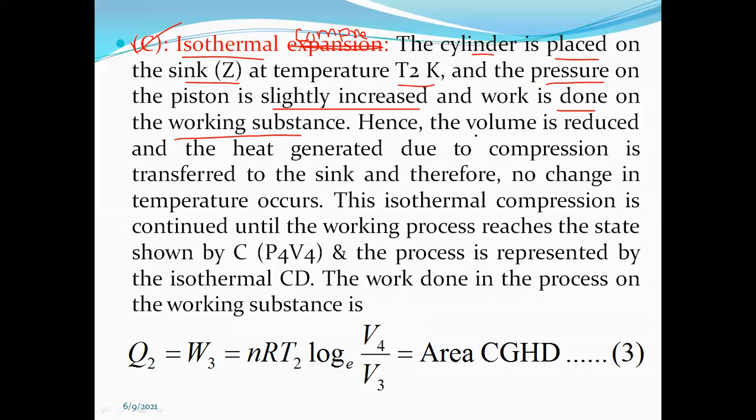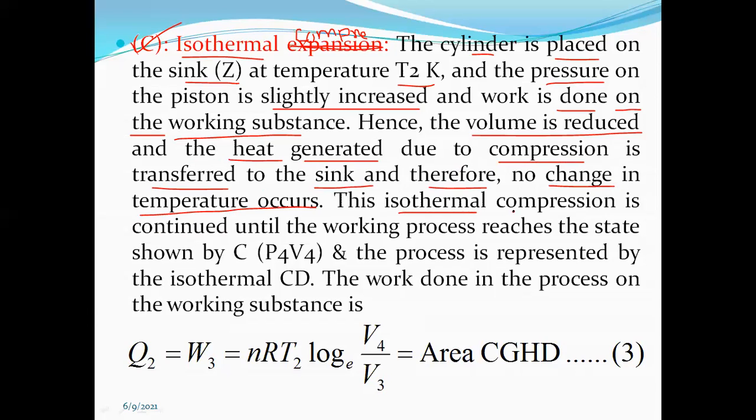Hence volume is reduced. Note that whenever the volume of the working substance is reduced, work is to be done on the working substance. Therefore, the heat generated due to compression is transferred to the sink, and therefore no change in temperature occurs.